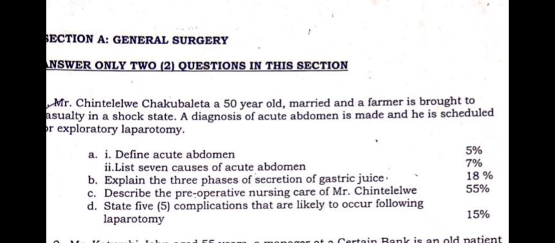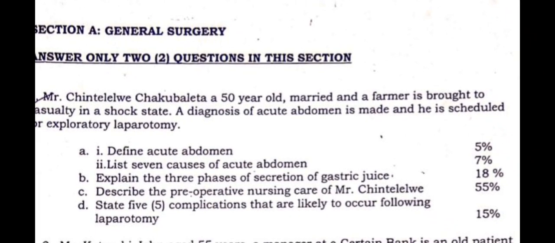Let's also talk about the last question, which is question D. State 5 complications that are likely to occur following laparotomy. So what are the complications that are going to occur following laparotomy? This is now after Mr. Quintero has undergone this exploratory laparotomy. What are the possible complications? Remember, these were things you were trying to avoid by giving the preoperative care that I'm mentioning.